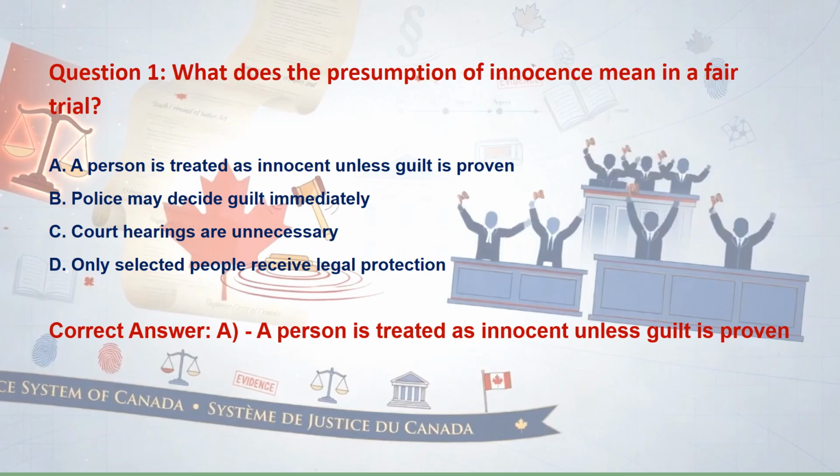Option B. Police may investigate, but guilt is decided through the legal system. And option C is wrong because court hearings and legal steps are important for fairness. Option D is wrong because legal protection is not meant only for selected groups. So the memory trick you can use for this question is: innocent first, proof comes later.